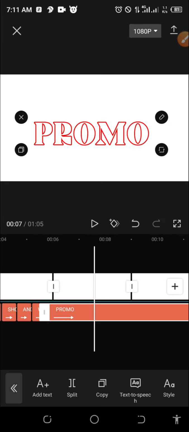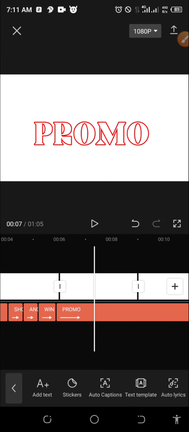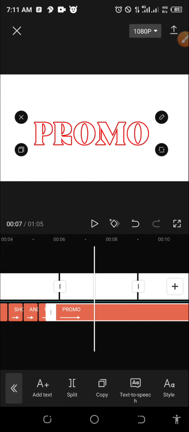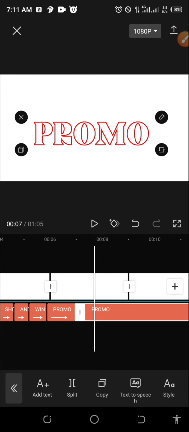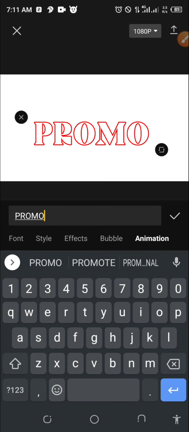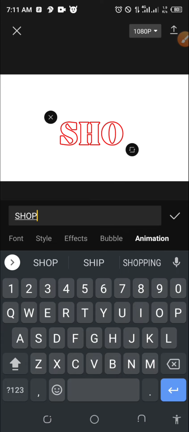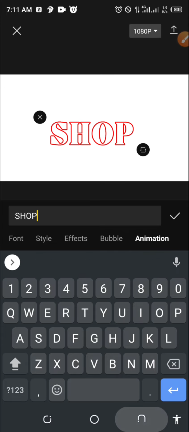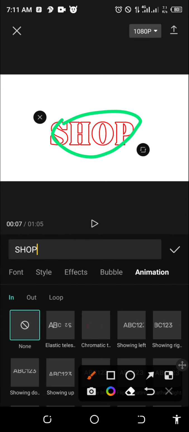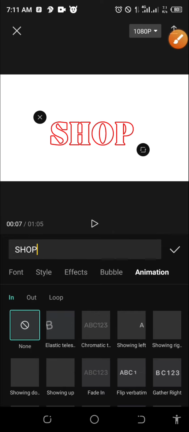So the next shop starts from here. I'll place my ruler here, and I'm going to split, and I'm going to write shop. Okay, I'll go to edit. The next shop, I'll go to shop and write shop. So this time around, we are going to change it because we are not going to use this font and effect again. So I'm going to style.